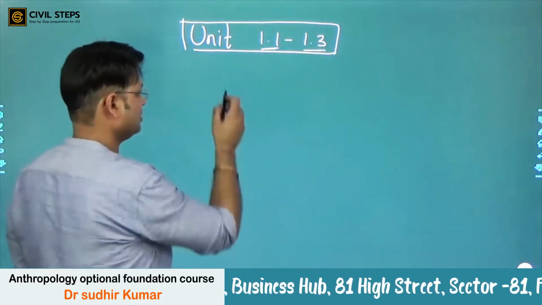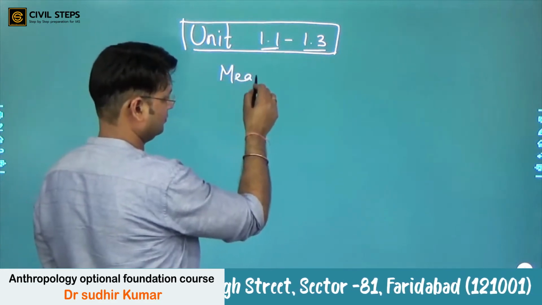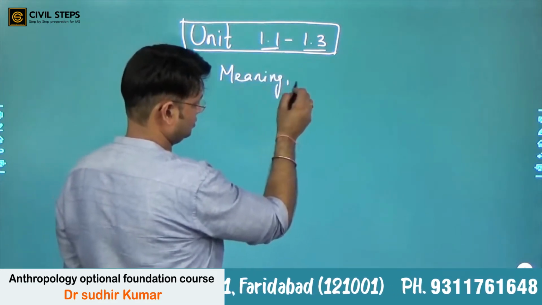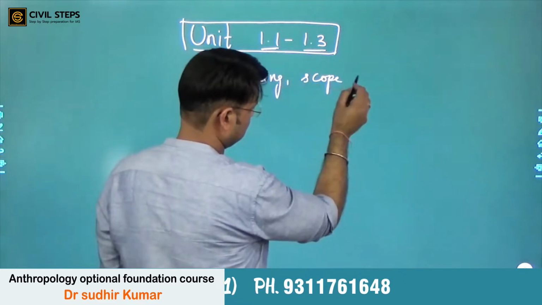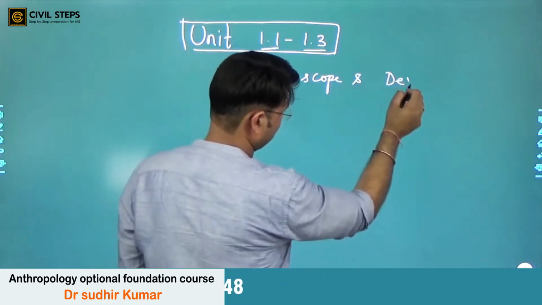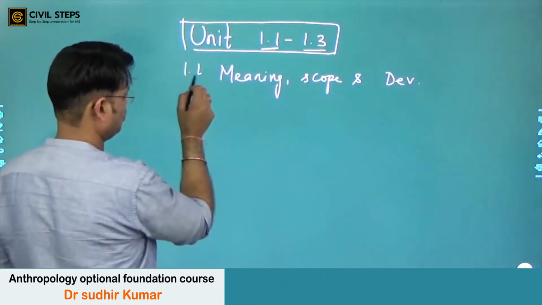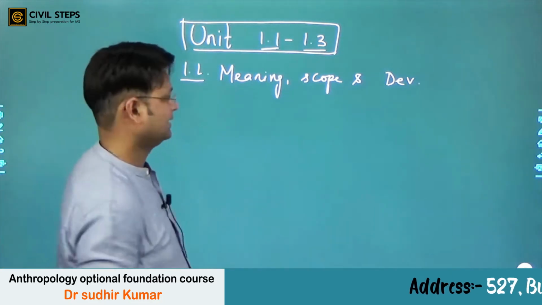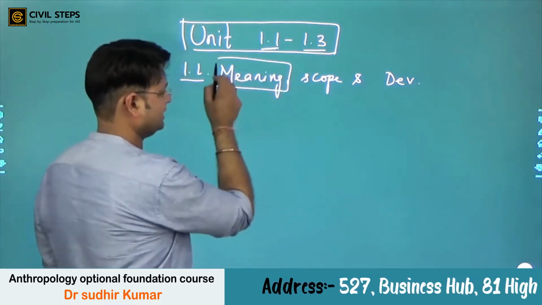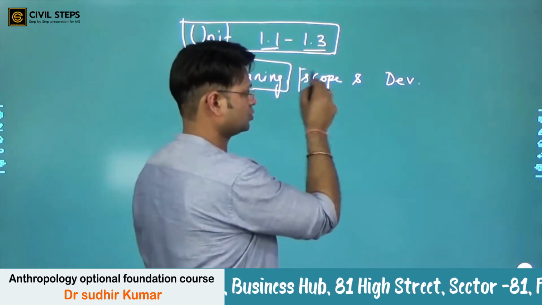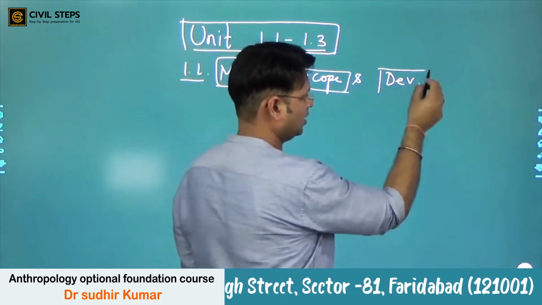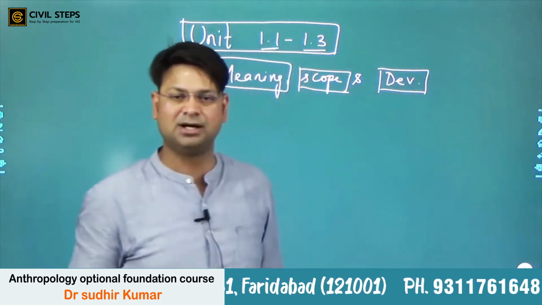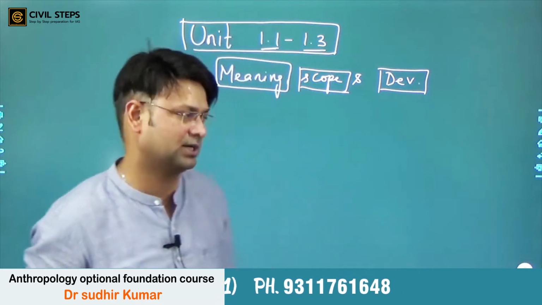Here we have the meaning, scope and development of anthropology. This is in part 1.1, right? That means what anthropology is, what is its scope and how it developed as a discipline, that is our purpose of study, right?